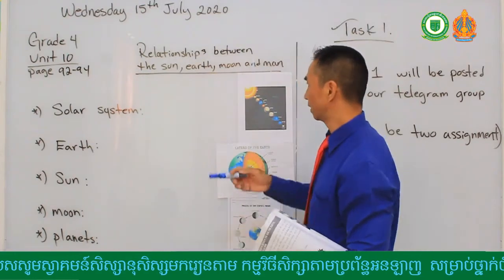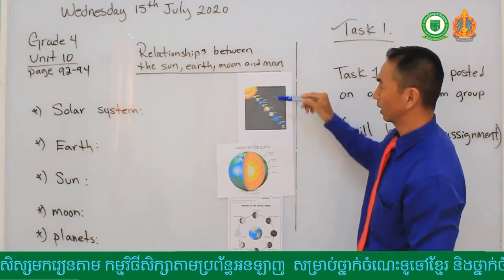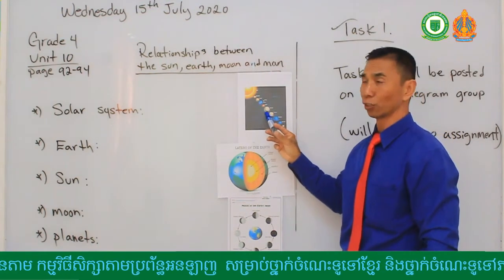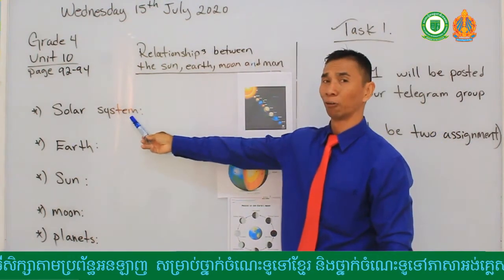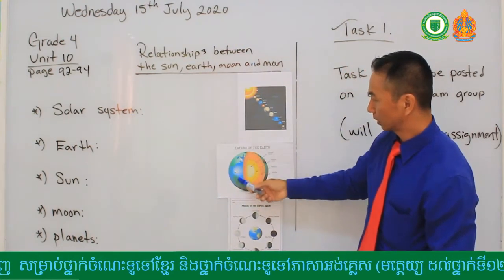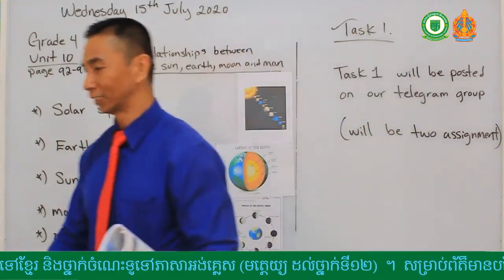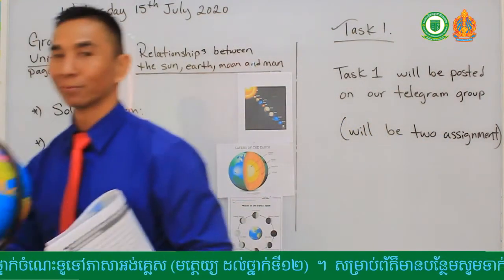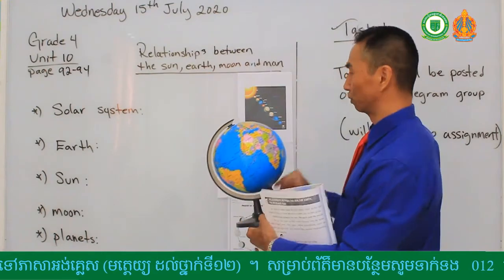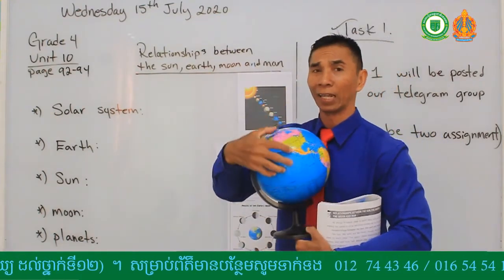Okay, class, I have some pictures here that we posted on our Telegram post. The first picture here is a picture of our solar system, which I have here on our Words to Know. And the second picture I have here is the layer of Earth. This is planet Earth. This is an example. This is Earth, like this globe. It's our planet. But in Earth, there are many layers of Earth.